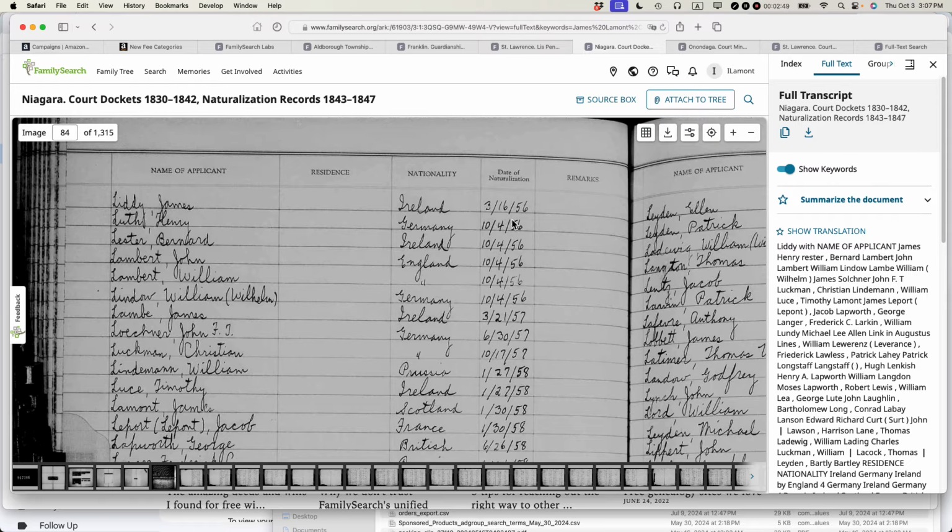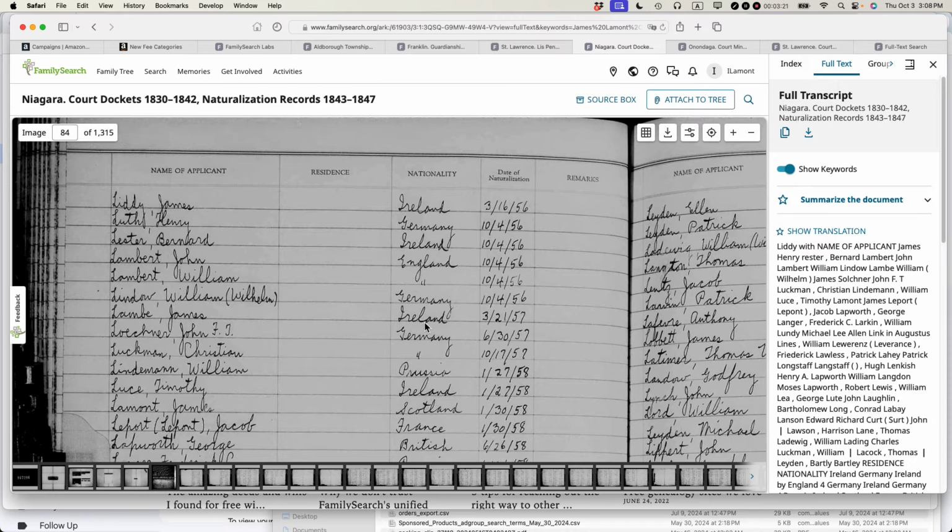Now that I have this information, there's a couple great things about this. First of all, it lets me know when they came to the country. It must be before that date, probably several years before this date. And then also I can use this to try to surface other naturalization documents that might be out there. Now this is very early, and I think they were keeping information on ledgers. Later in the 1800s, there's lots more documentation created in the naturalization processes, including the birthplace of where they may have come from.